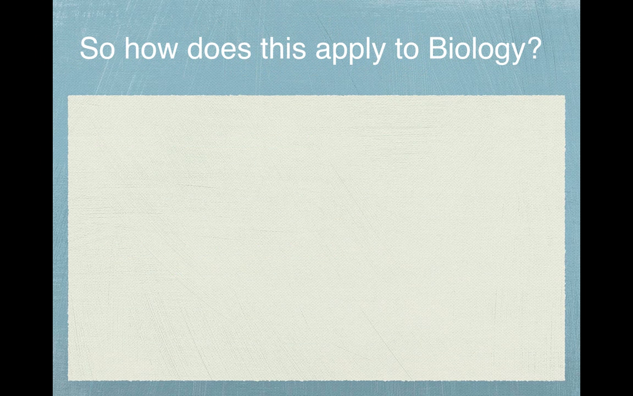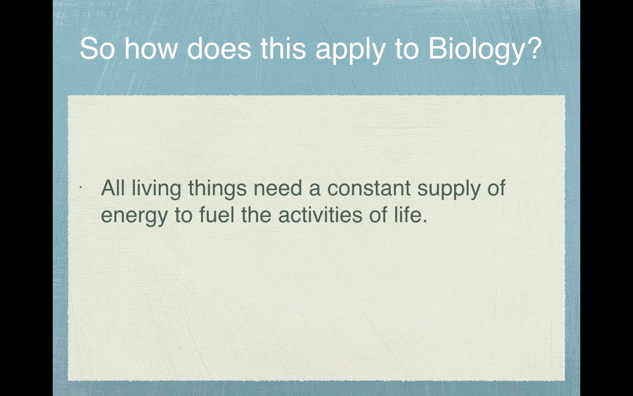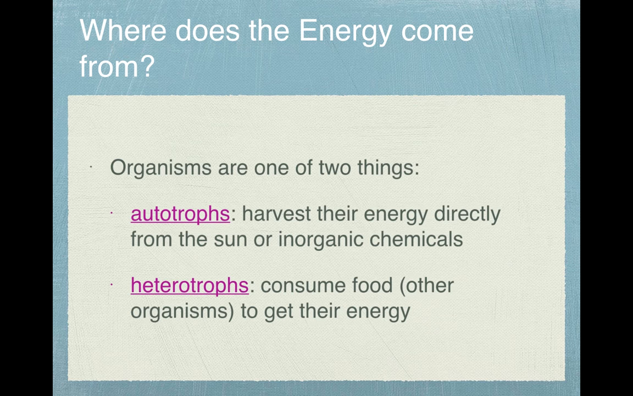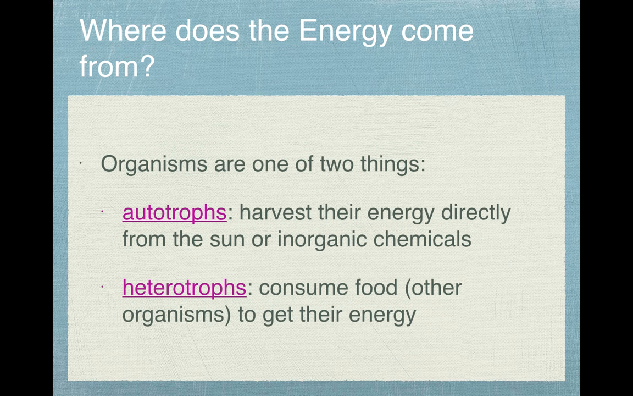So how does this energy apply to biology? All living things need a constant supply of energy to fuel the activities of life. All energy for living systems comes directly or indirectly from the sun. We've talked about this in our previous notes, so I'll just read through this. Remember, organisms can be autotrophs, which harvest their own energy directly from the sun, or inorganic chemicals, such as chemosynthesis, or heterotrophs, which consume food, other organisms, to get their energy.